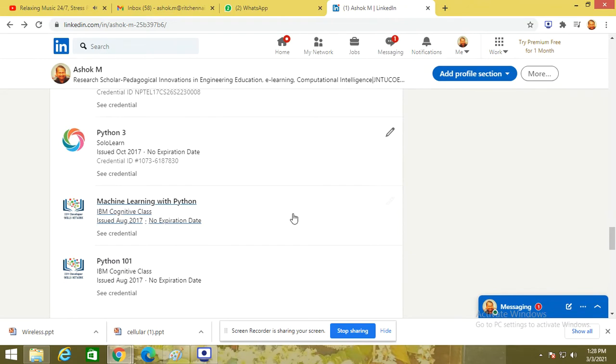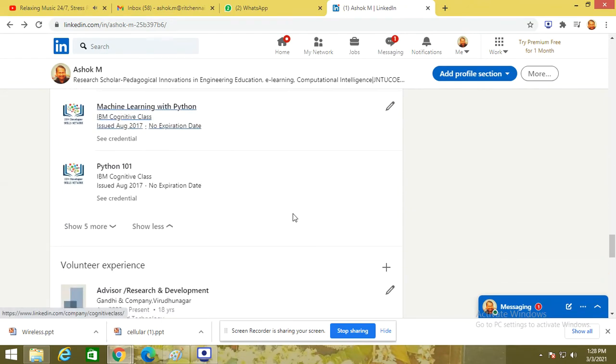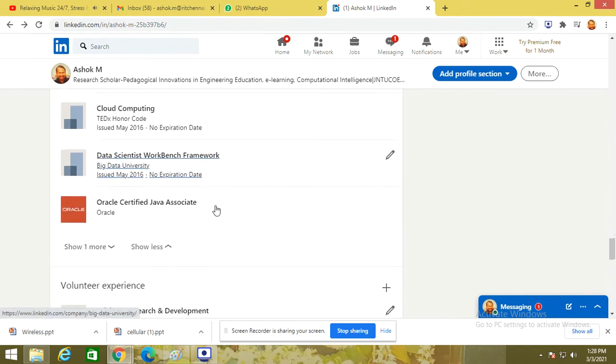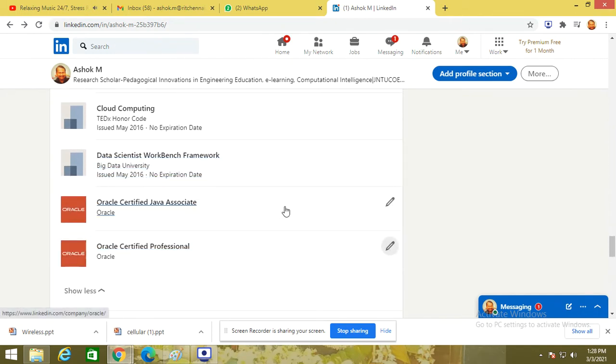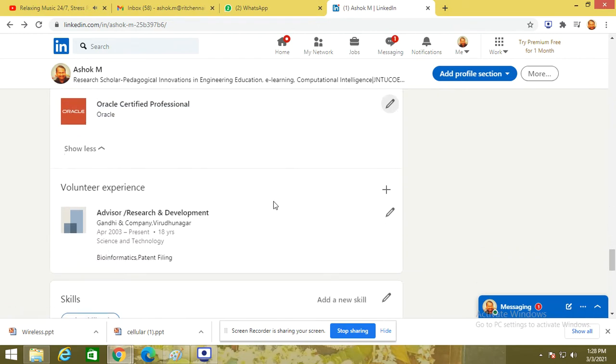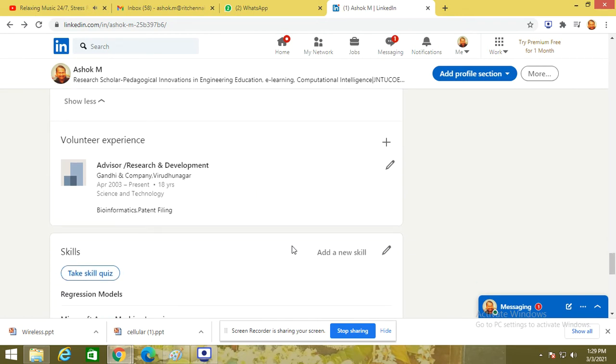So people will come to know that I am regularly practicing machine learning. I am getting a certificate once in 6 months. By that they will understand that I am able to do something in this. You are bringing a level of confidence for the people who are hiring you. Apart from this, there is volunteering experience, which students can use effectively. What you are doing additionally, apart from your regular work, can be mentioned over here.